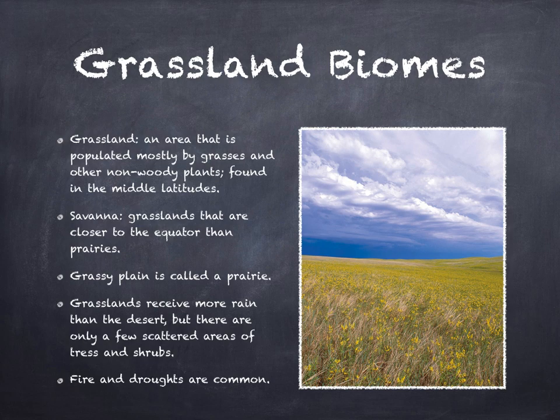Grasslands that are located closer to the equator than prairies are known as savannas. A savanna receives as much as 120 centimeters of rain each year. Scattered shrubs and small trees grow on savannas along with grass. Grasslands are home to many of the largest animals on Earth. Herbivores such as elephants, bison, antelopes, zebras, giraffes, kangaroos, and rhinos. Grazing by these large herbivores maintains the grasslands. Their grazing keeps young trees and bushes from sprouting and competing with the grass for water and light.